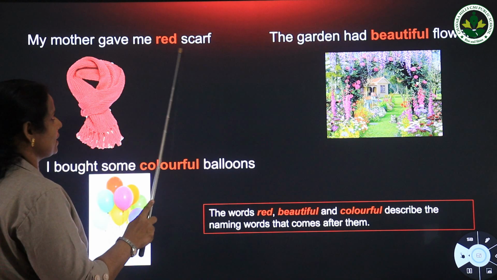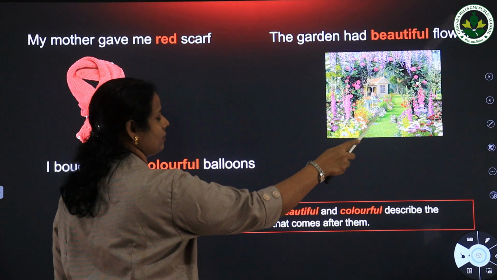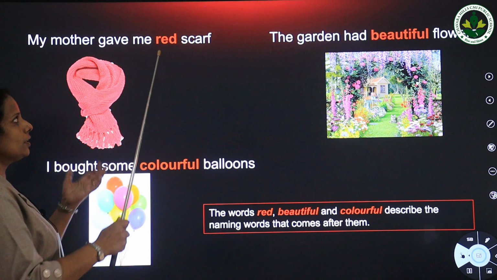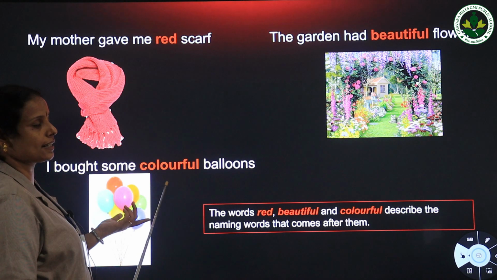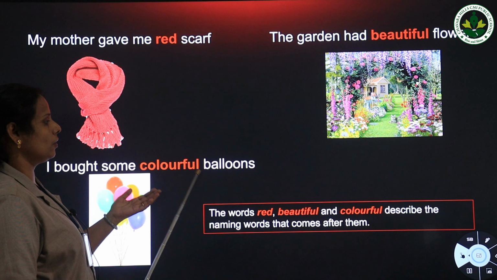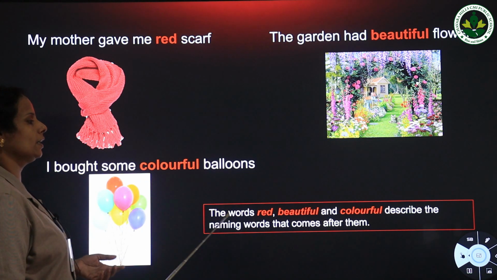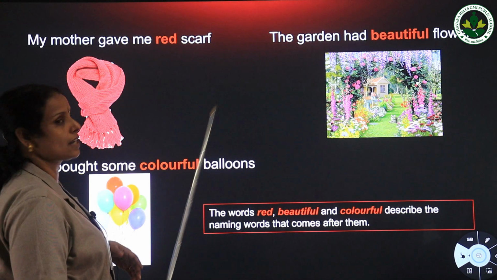Here you see in this sentence scarf is the naming word, flowers is the naming word and balloons is the naming word. So the words red, beautiful and colorful are the describing words, and these describing words always come before the naming word, or we can say the words which describe the naming word that comes after them.